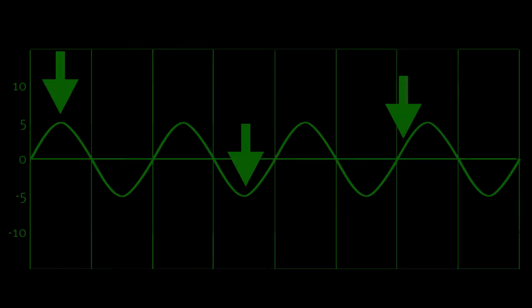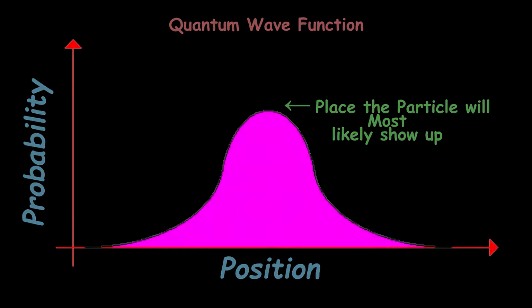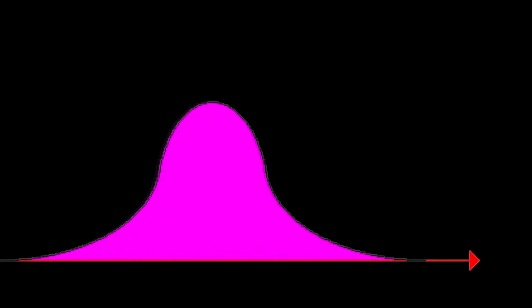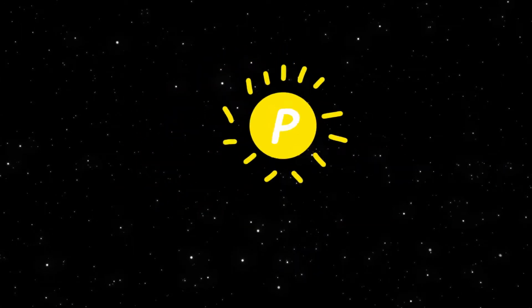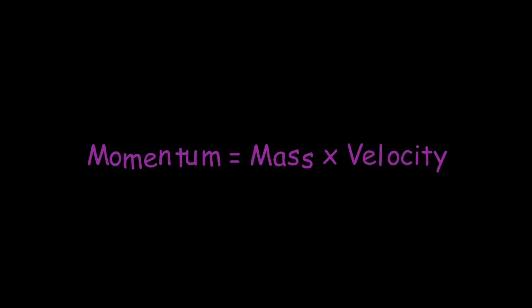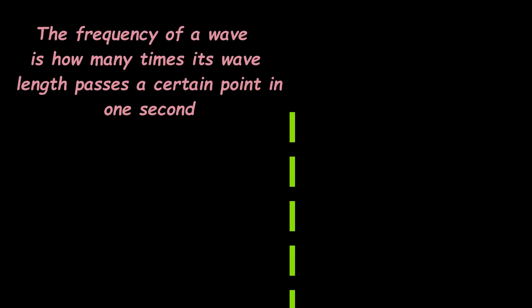The way we relate a wave and a particle is through the amplitude of the wave. There's a certain probability that a particle will show up in a certain spot, and this is determined using the square of the amplitude of the wave, meaning the larger the amplitude of the wave, the more likely a particle will show up. This is why we're uncertain of where the particle is, but one thing we do know is the particle's momentum. Momentum equals mass times velocity, and using the frequency of the wave, we can determine its velocity.